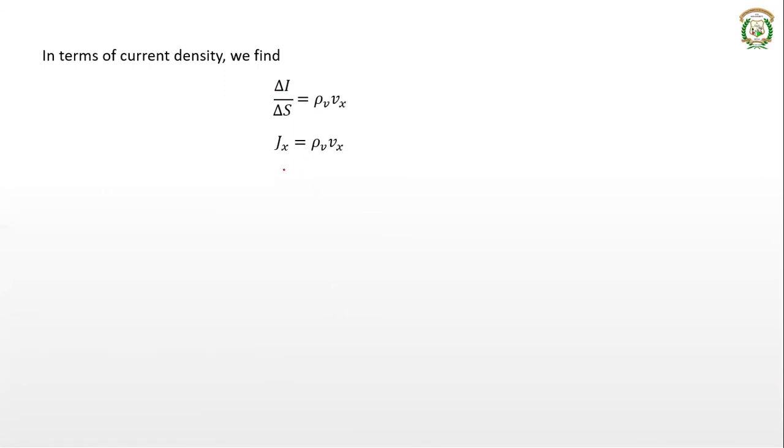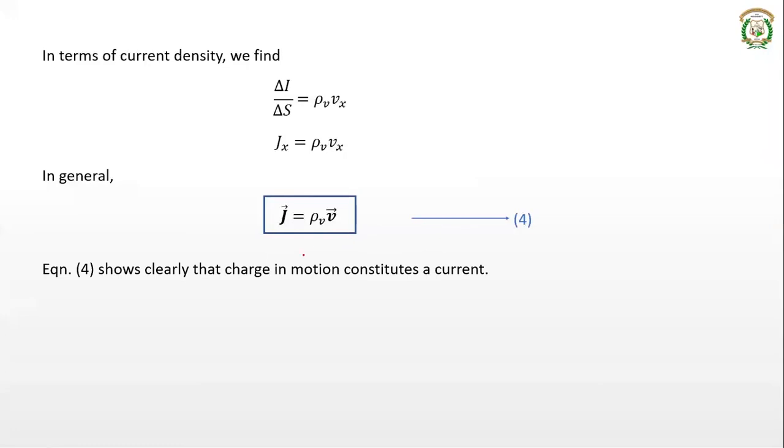In general, if you want to write, you can take vector J is equal to rho V into velocity V. So this you can take as equation number 4, which indicates that the charges in motion constitute a current. So what you can see, rho v indicates charge density, right? That are the charges, and v indicates the velocity. That means there is some motion, right, at a certain speed or at a certain velocity. So the charges in motion, that constitutes the current.